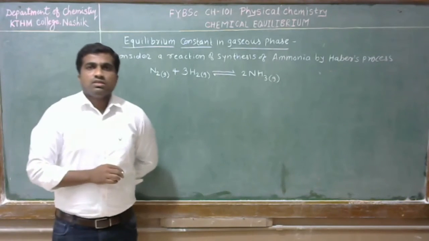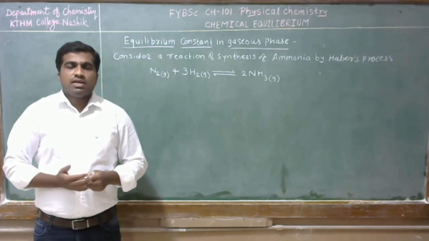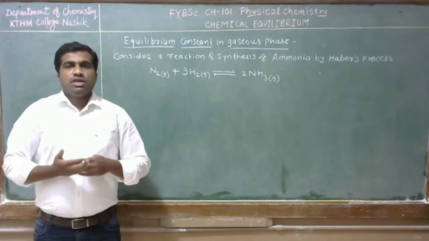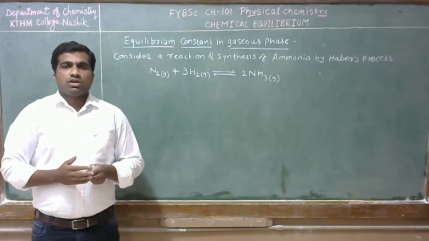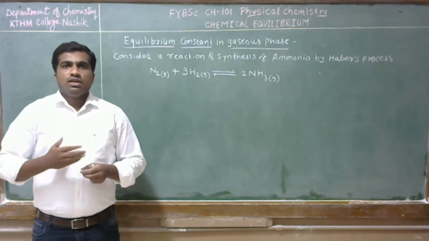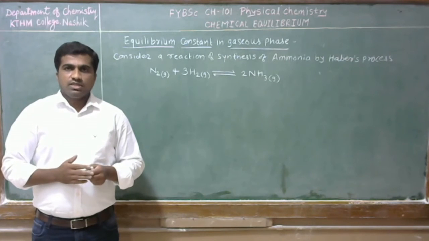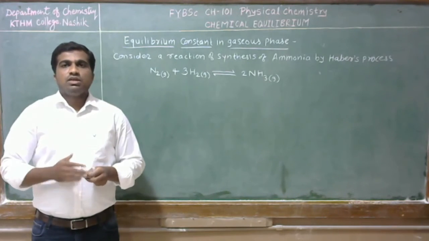Friends, in the previous lecture we have seen the law of chemical equilibrium. According to this law, at any given temperature, the product of concentration of reaction products raised with respective stoichiometric coefficient divided by the product of concentration of the reactants raised with its stoichiometric coefficient.